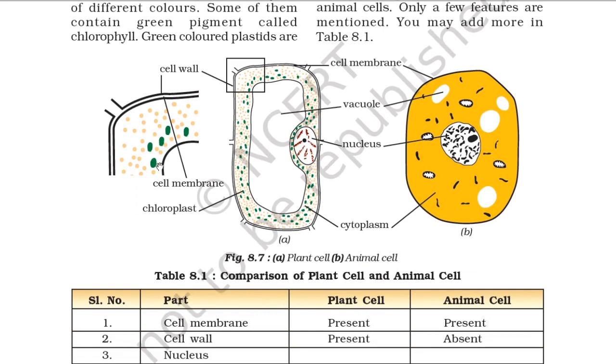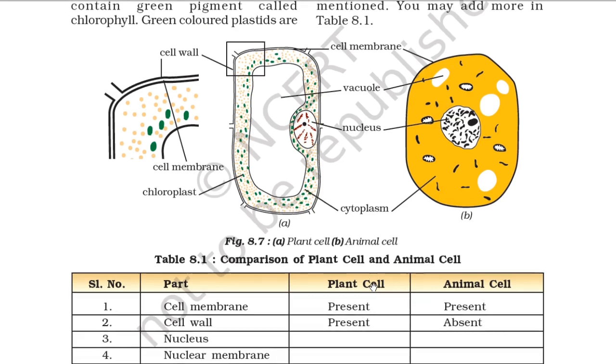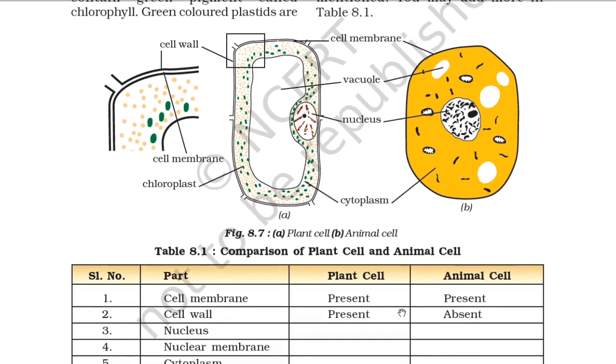So you can see the plant cell here and animal cell. And so cell wall, cell membrane, and in the plant cell you can see chloroplast here. So you can see the cell membrane here. Here is the vacuole, nucleus you can see, cytoplasm. So there is a comparison table of plant and animal cell. You can see cell membrane, in plant cell it is present, and in animal cell also present. Cell wall present in plant and animal cell. So nucleus is also present in plant and animal cell. Similarly you can fill that.